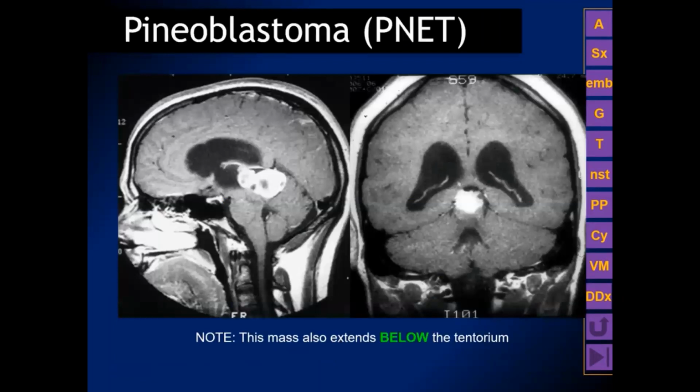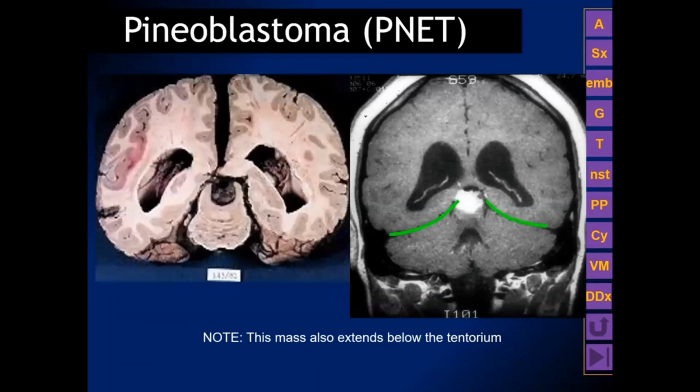Just as we have seen with the germ cell tumors, the pineal parenchymal tumors can also cause hydrocephalus and may also be displaced and present partially or almost entirely within the posterior fossa. This beautiful gross picture here correlates with the coronal MR, showing how the tumor is actually mostly in the posterior fossa.